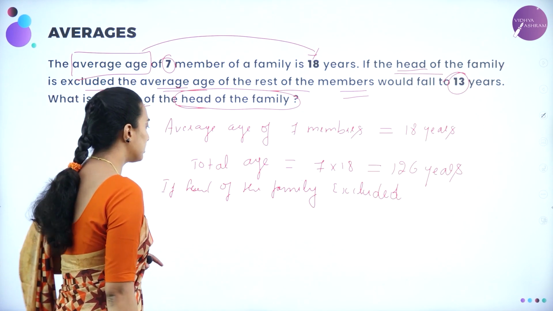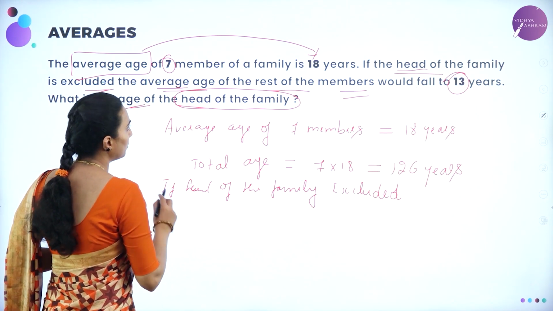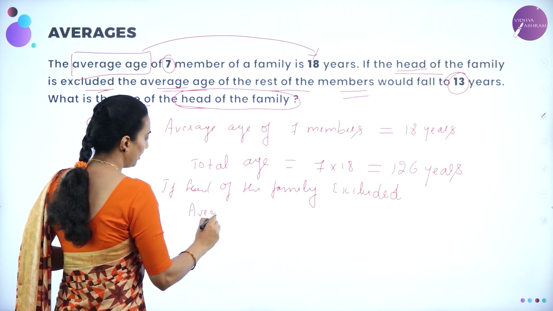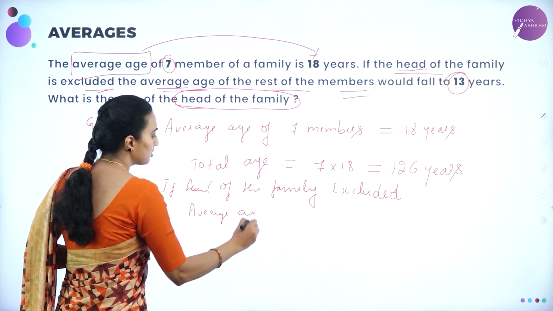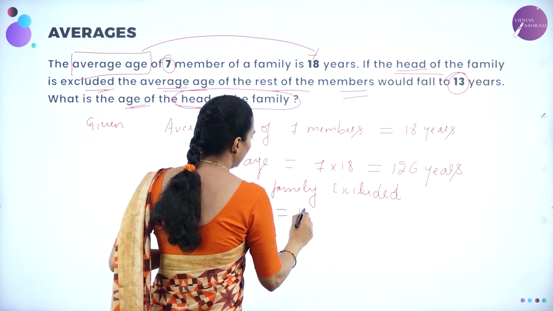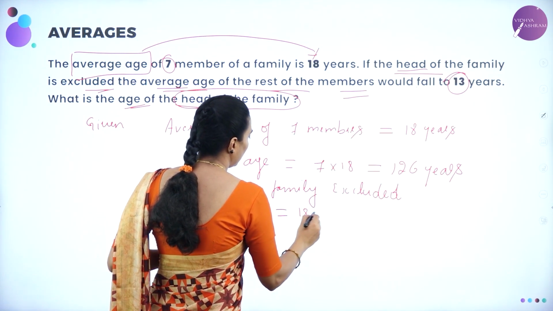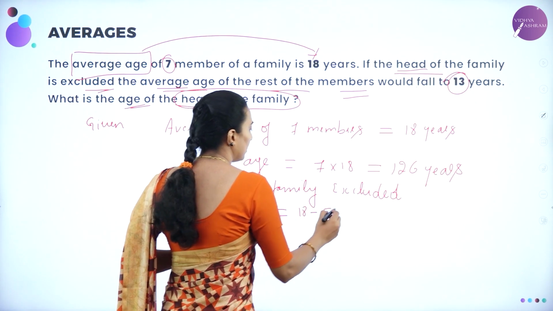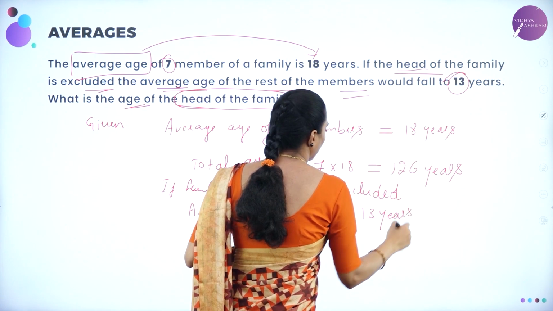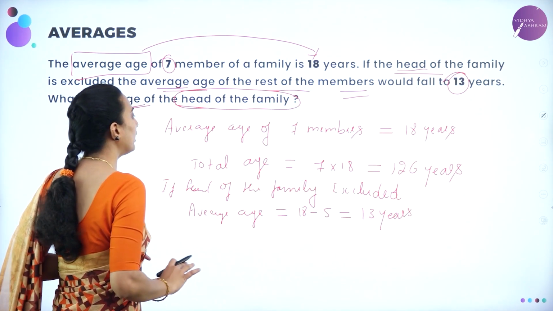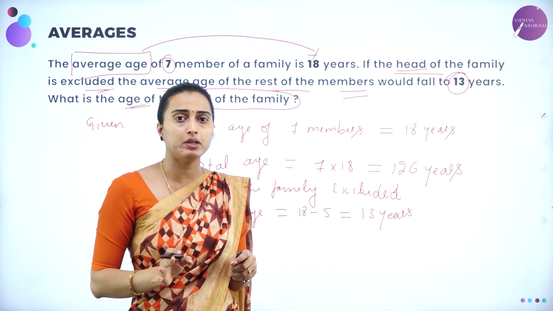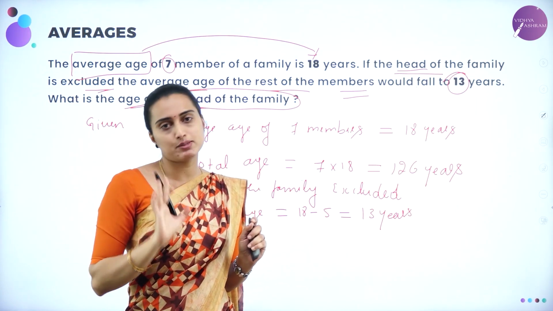The average age will be equal to, what have they given? The average age is equal to how many? 13 years. That is 18 minus 5, equal to 13 years. Correct? Excluding the head of the family, in total there are 7 members. Excluding the head of the family means the remaining are 6 members.